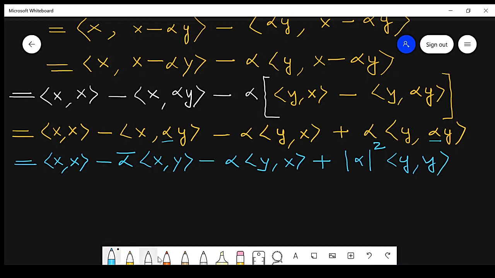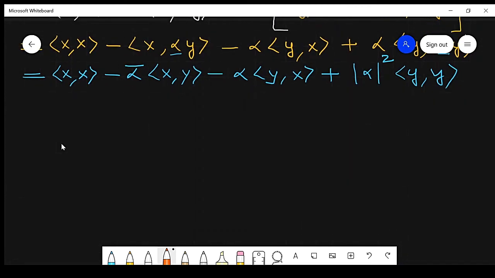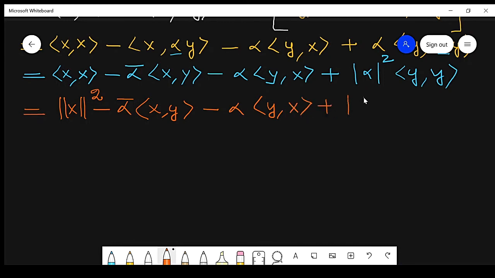Now simplify using the definition: inner product x comma x is norm of x whole square, minus alpha conjugate x comma y minus alpha y comma x plus alpha absolute value squared times norm of y raised to power 2. So this is equation number 2.